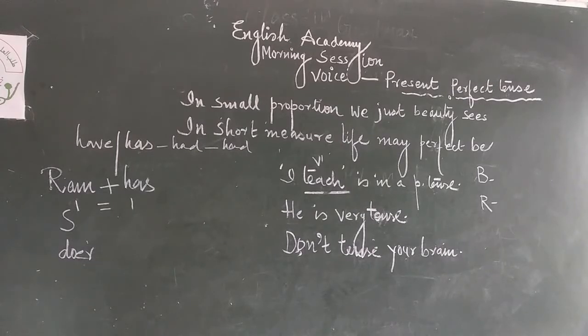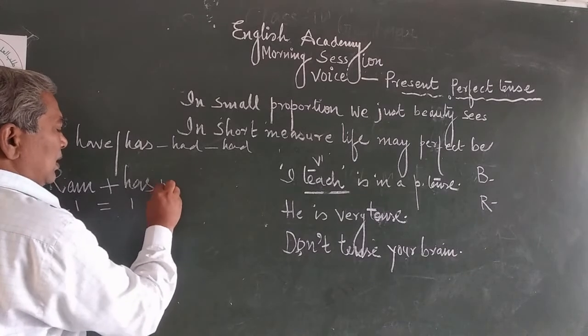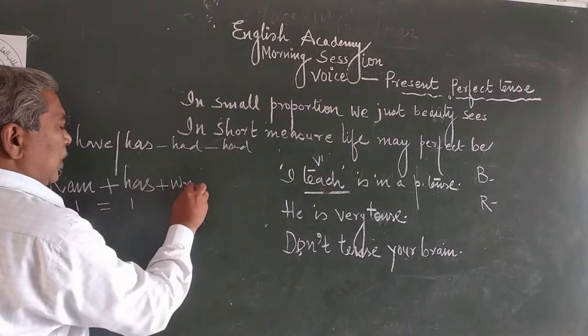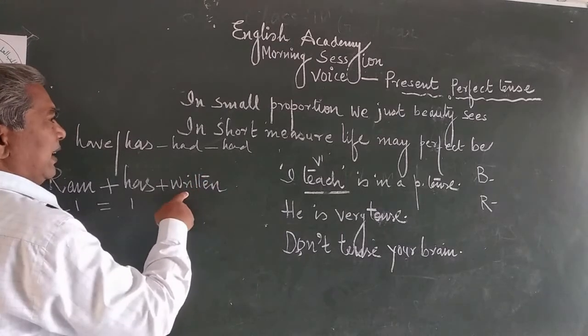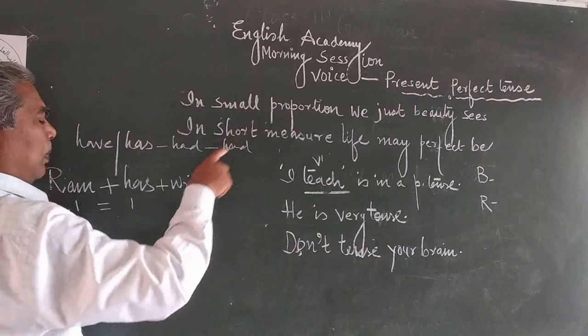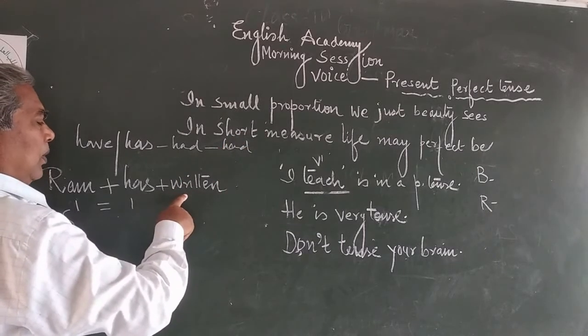Let us see. Ram has plus the third form of the verb, retain. Why is retain there? Because this is perfect tense. Perfect tense means the third form of the verb.